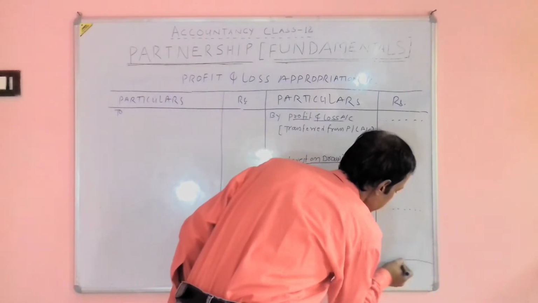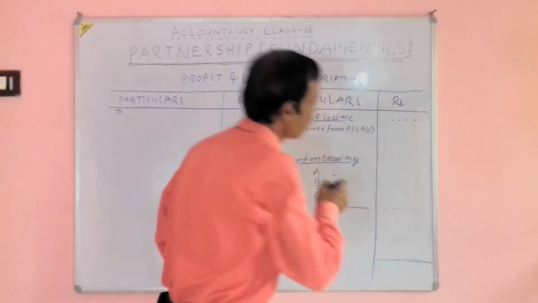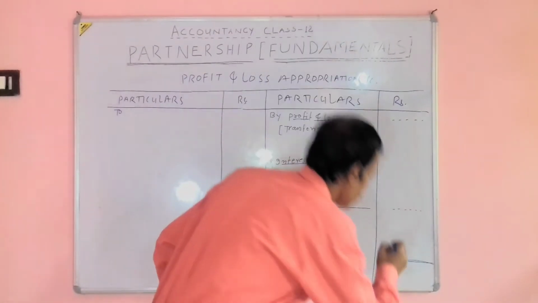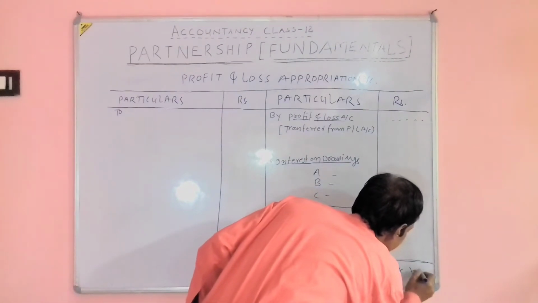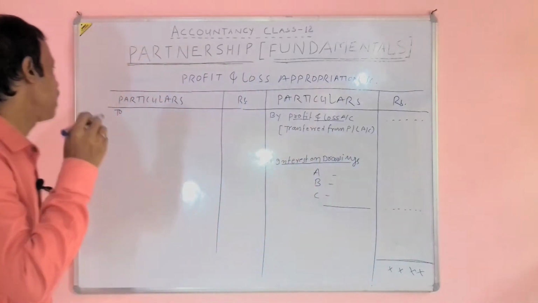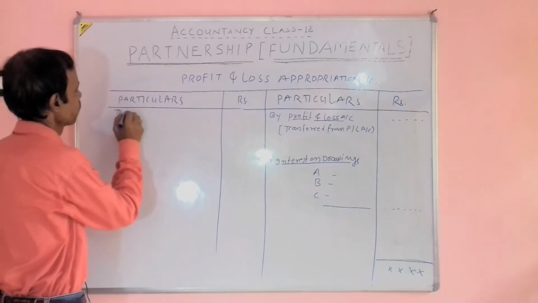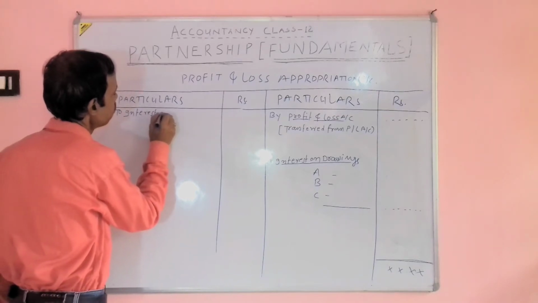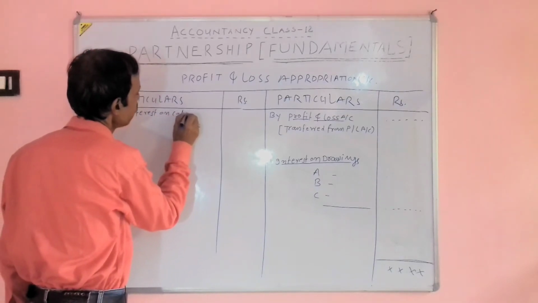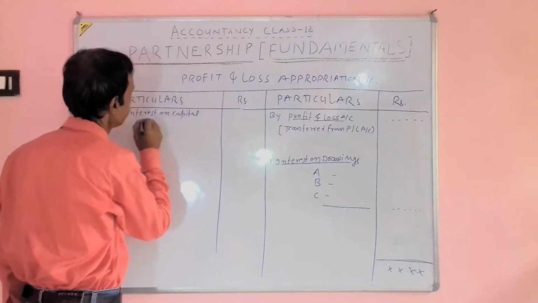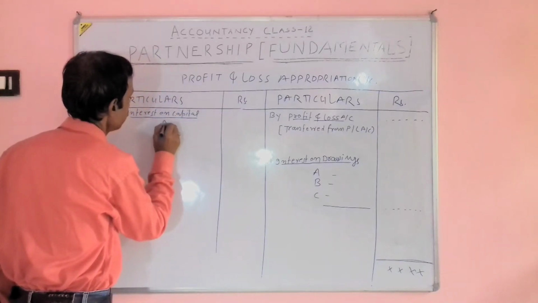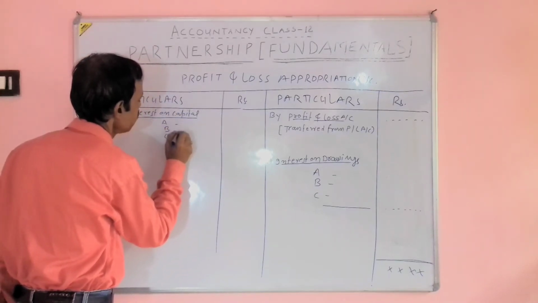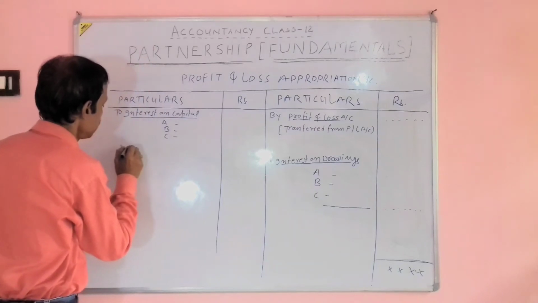Now we will add the credit side total, whatever the amount is, and we debit here interest on capital, interest on capital A, B, C, if there are three partners.